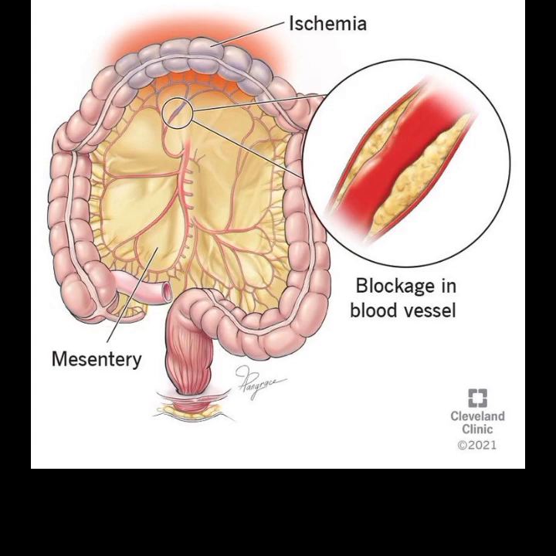So, what are the things that we have to remember in chronic mesenteric infarction? It presents with postprandial abdominal pain, which starts about 30 minutes after eating. Pain gradually worsens over an hour and resolves within 1 to 3 hours. Pain is associated with food fear, fear of eating due to pain, which in turn leads to significant weight loss from malnutrition. Symptoms develop insidiously, often due to gradual worsening of arterial narrowing, that is atherosclerosis. Chronic mesenteric infarction generally lacks the dramatic sudden severe pain seen in acute ischemia.